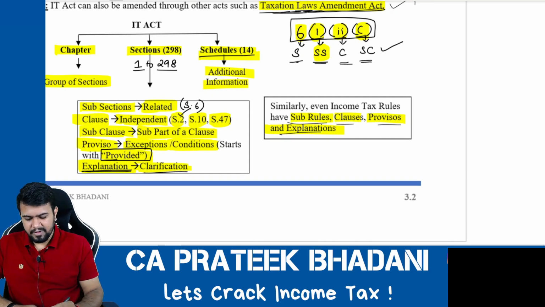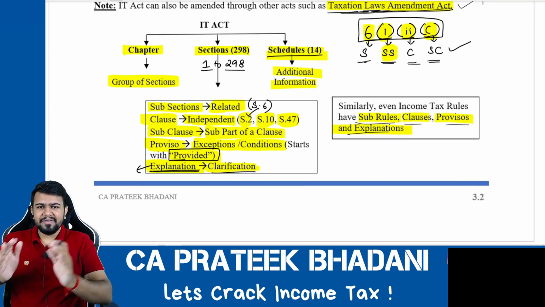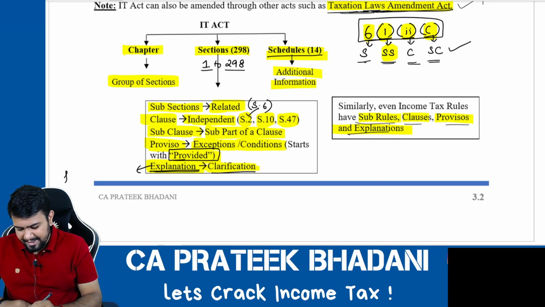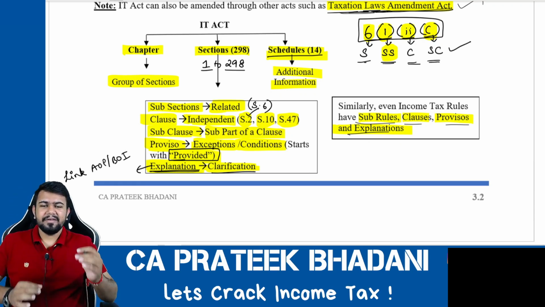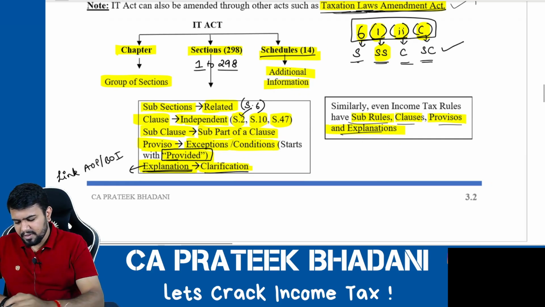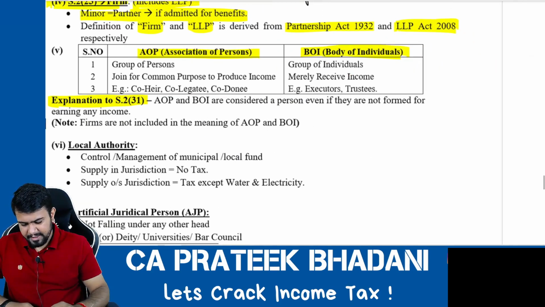So here you go to the previous chapter where we learnt about explanation, and write link basic concepts or link AOP BOI. Now in AOP BOI definition, I am giving you an example of an explanation.